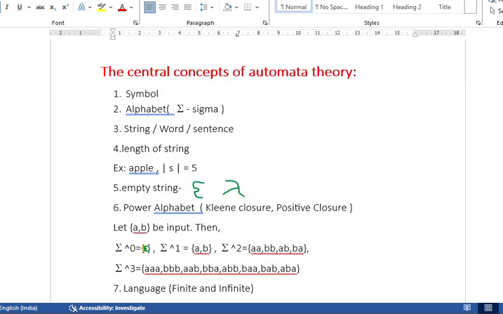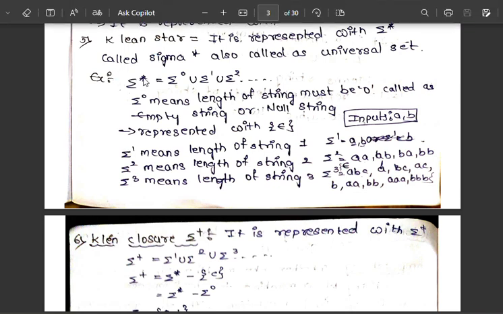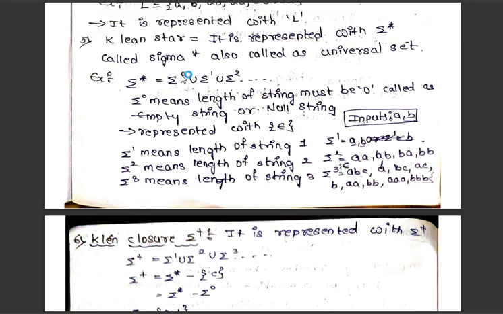Now look here very carefully. For the power alphabet, let A, B be the inputs. So the inputs are A and B. For example, sigma star equals sigma naught union sigma 1 union sigma 2, and so on to infinity. This is the formula. So what is sigma naught? What is sigma 1? What is sigma 2?